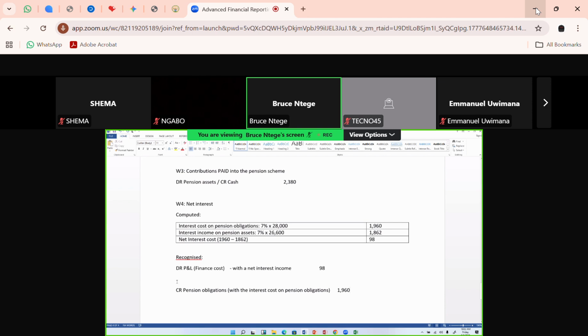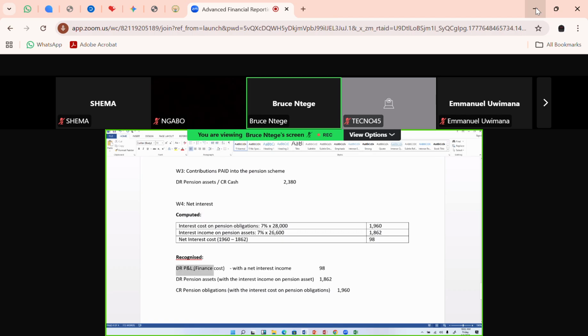Okay, while now the other is a debit of the pension assets with the interest income on the pension assets. So that interest income on the pension asset was the 1862. So that's the double entry I'm looking for. I have first computed, and the examiner is very happy with that computation. I've now gone ahead to recognize. So the recognition is what I want to post.